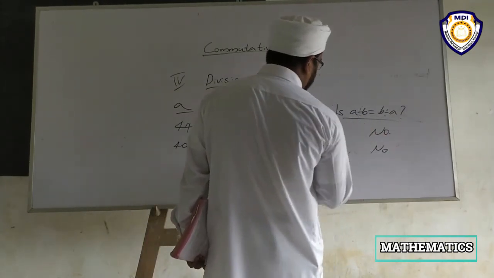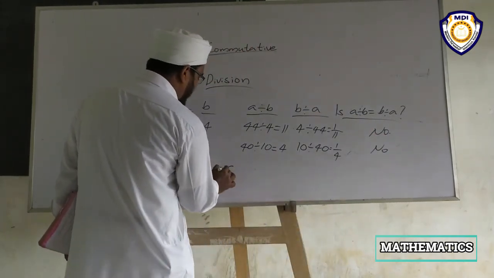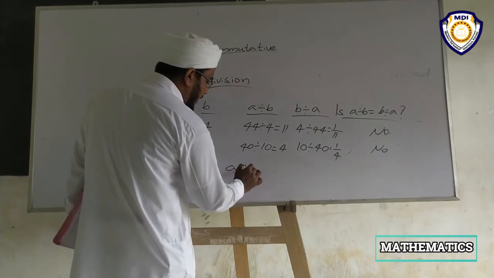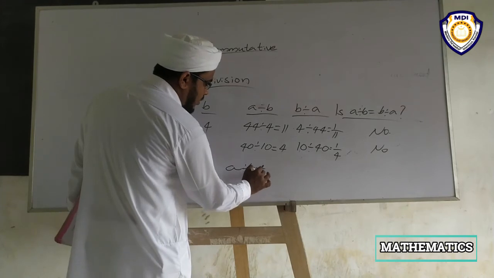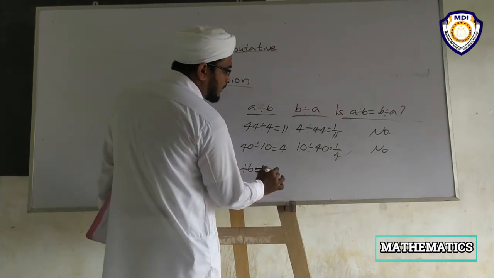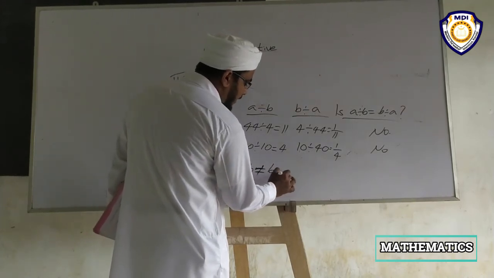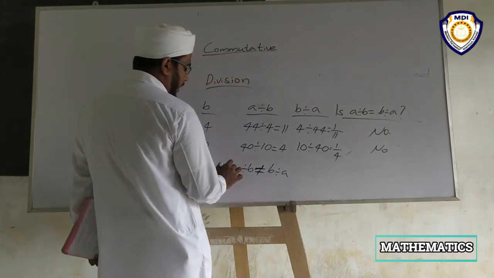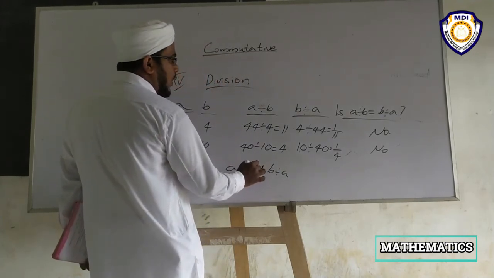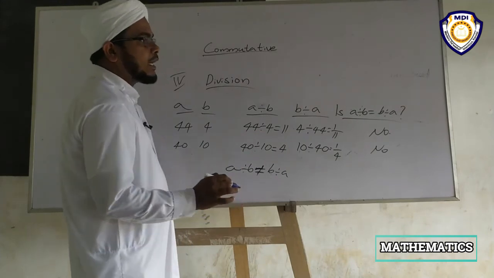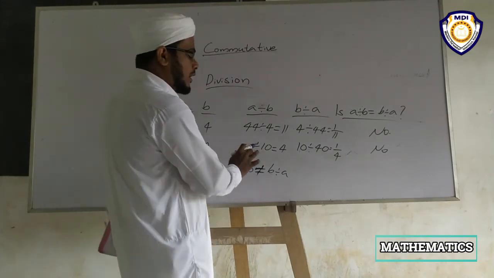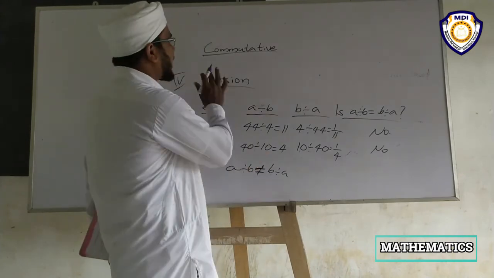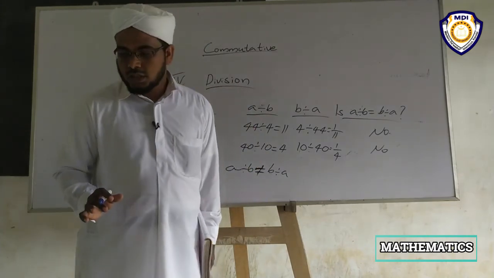Then we can say that a divided by b is not equal to b divided by a. It is very, very important related to the commutative properties.